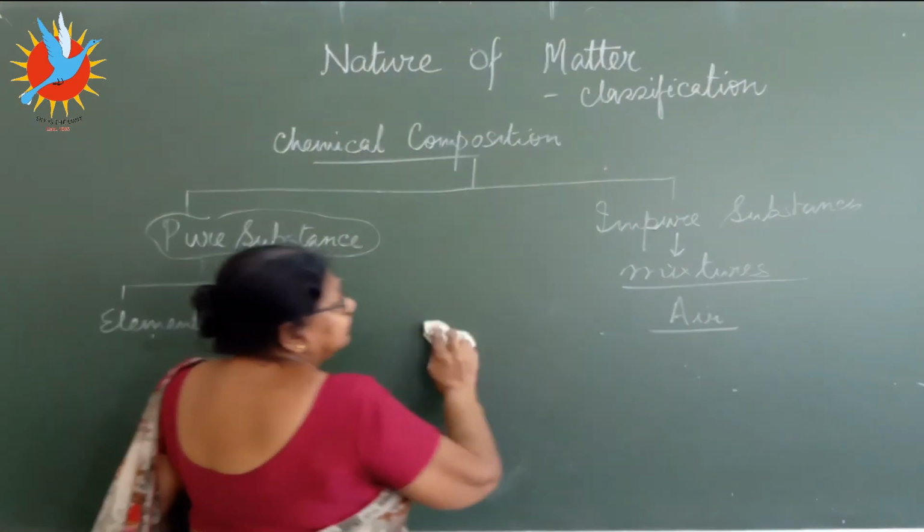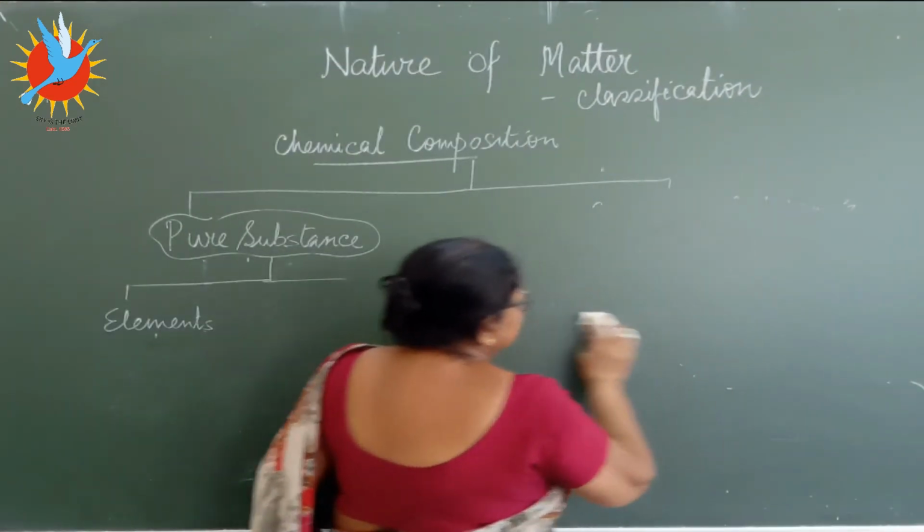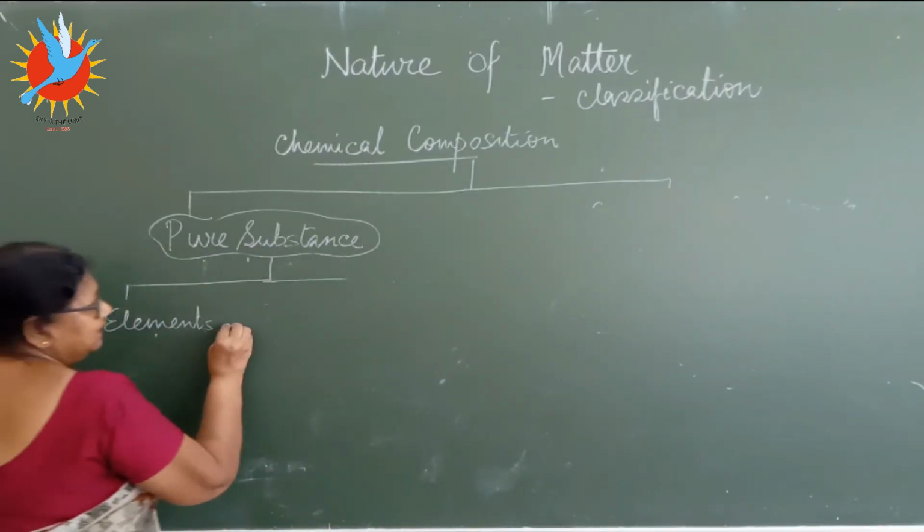Elements are again further subdivided into 4 different groups. What are the 4 different groups of the elements?